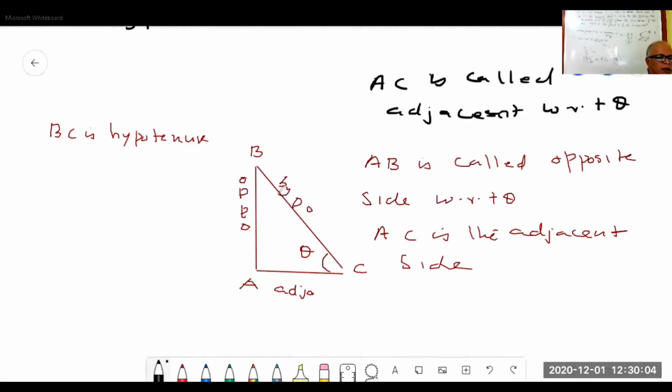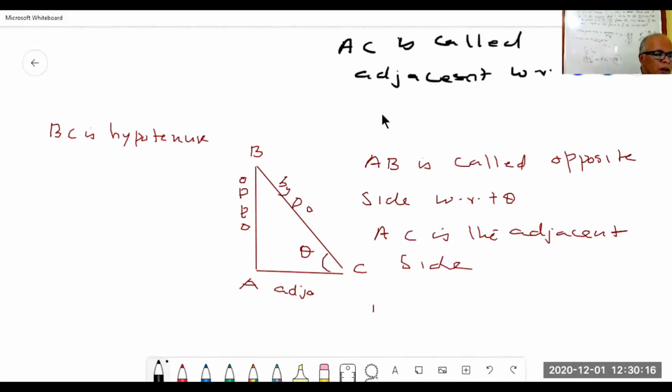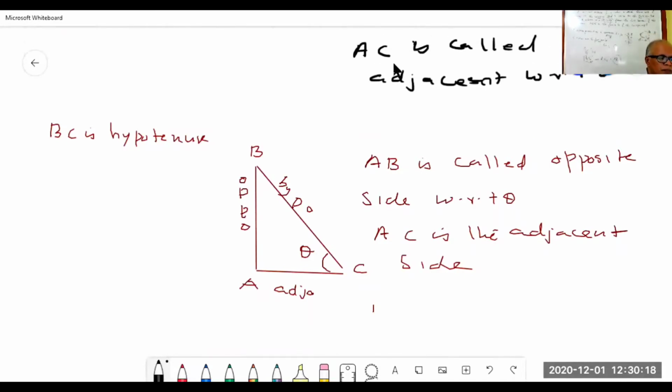The ratio AB by BC is called sine theta. Opposite by hypotenuse is, in this case, sine theta.